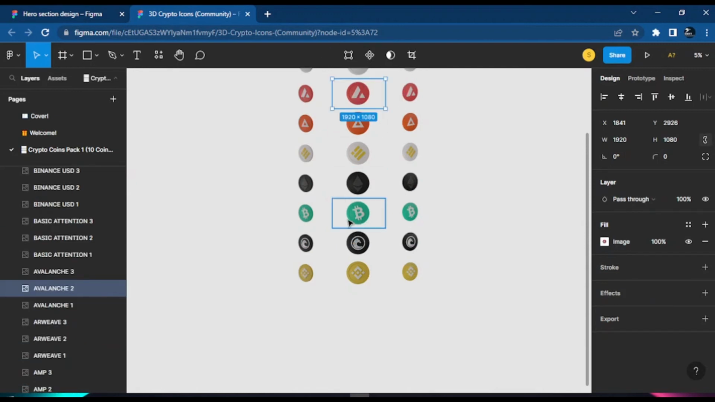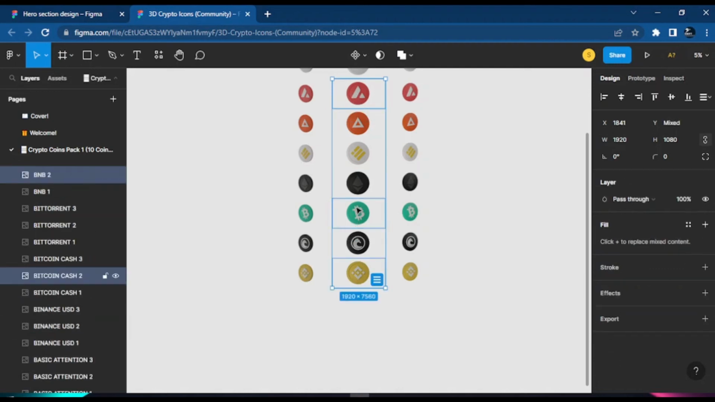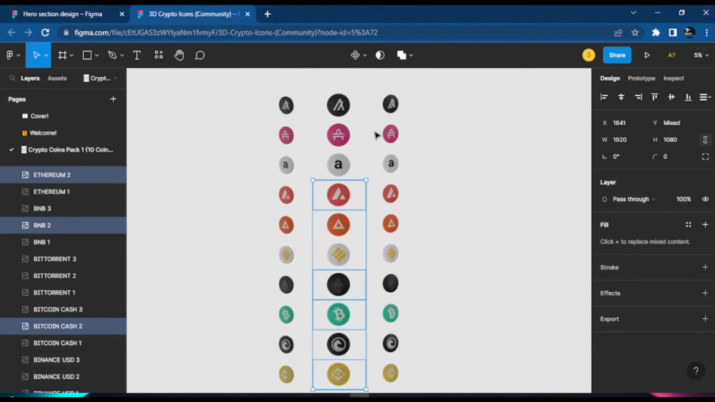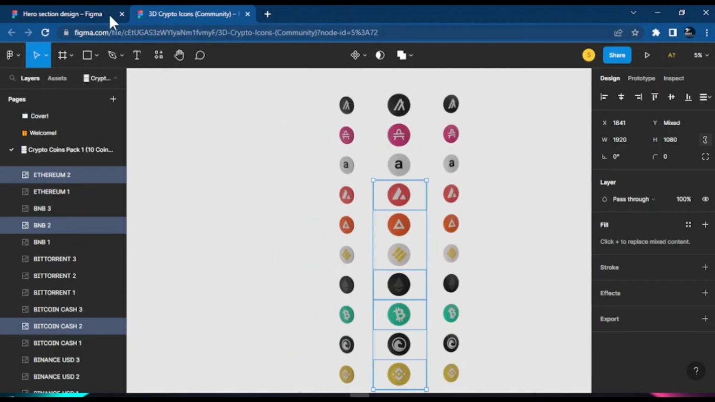So I could hold shift on my keyboard and just put your hand on shift: Bitcoin, Avalanche. Make we take this Binance and then make we take this Ethereum. So we just take only these four icons. I like their color. I like the way they look. It be like ice cream, like make a lick down.